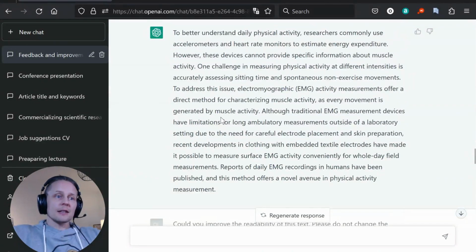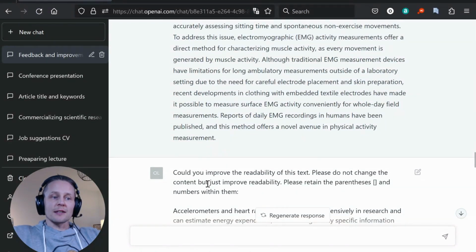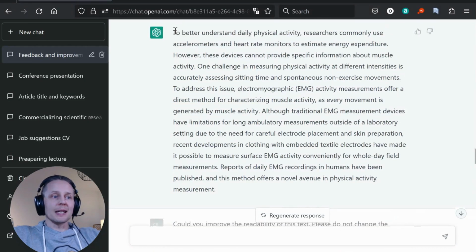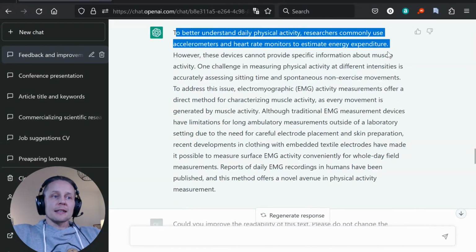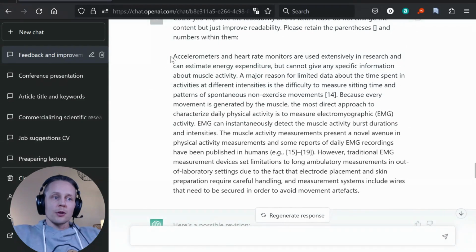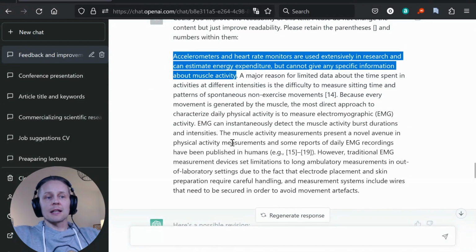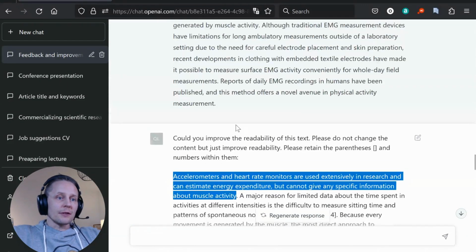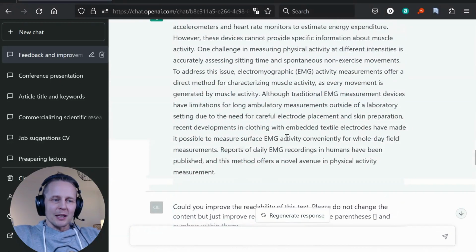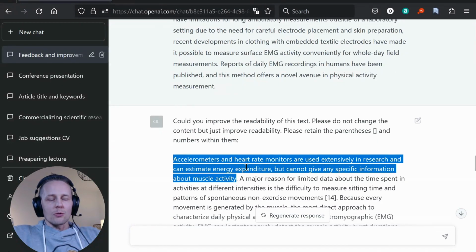And actually now, as I said, that please do not change the content, but just improve readability. I think it has done a pretty good job of keeping it correct, and I should look at it very closely to see if it is actually better than our text.